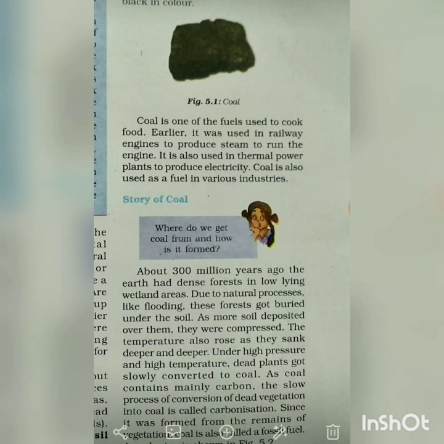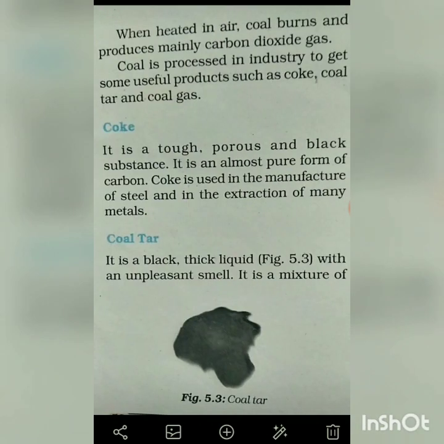As coal contains mainly carbon, the slow process of conversion of dead vegetation into coal is called carbonization. So what is carbonization? It is the process where dead vegetation is converted into coal. Since it was formed from the remains of vegetation, coal is also called a fossil fuel. When heated in air, coal burns and produces mainly carbon dioxide gas.